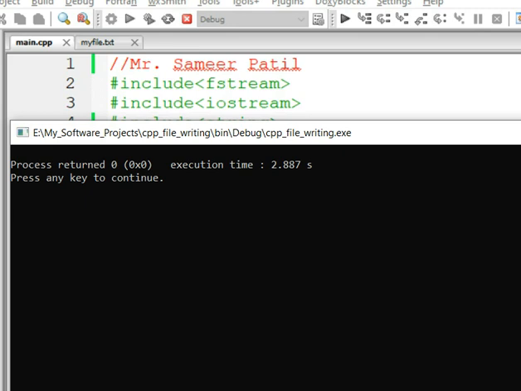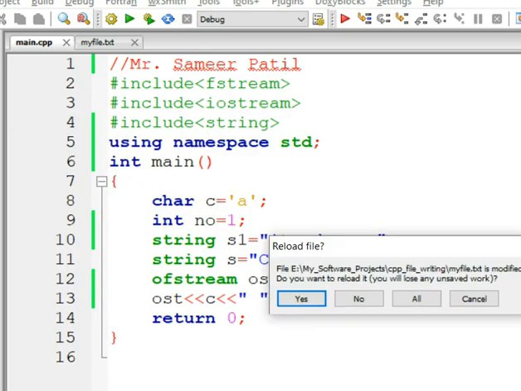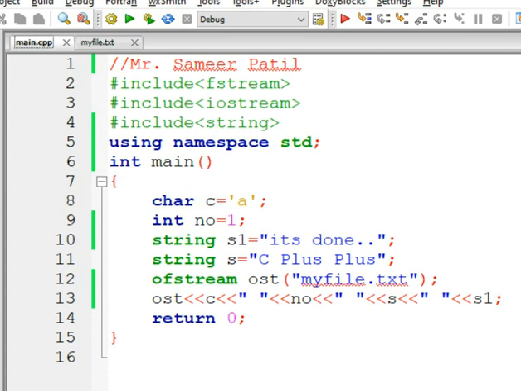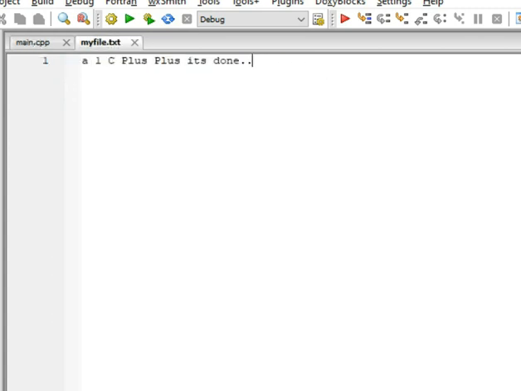So the program has executed. Now again the same warning message has come that the data on the disk, myfile.txt, is modified. Do you want to reload it? Let's reload the file and let's check the data. Now here you can see that "it's done" is appended to the file. So this is how you can read and write data to a file.